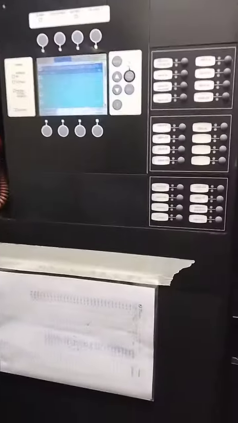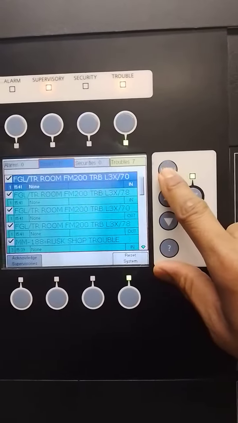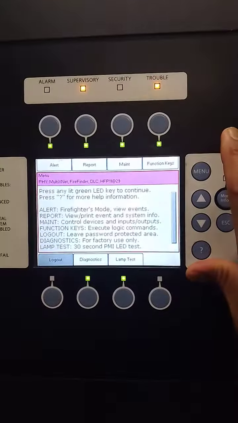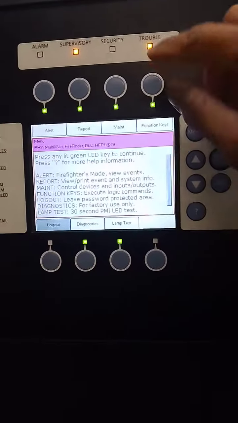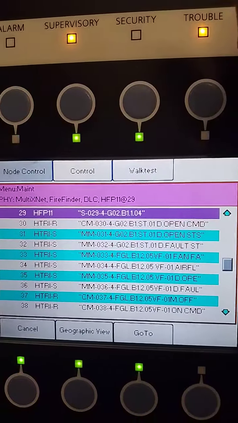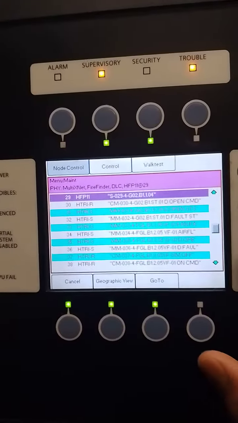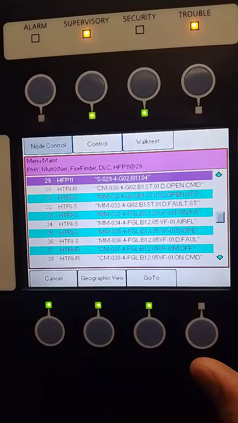Okay, see, now this is the panel. First go to the menu. This menu, first go to the menu. Okay, after you go to this one, maintain. See, okay, after that select your panel and loop. Okay, now you see, go to loop, any device.